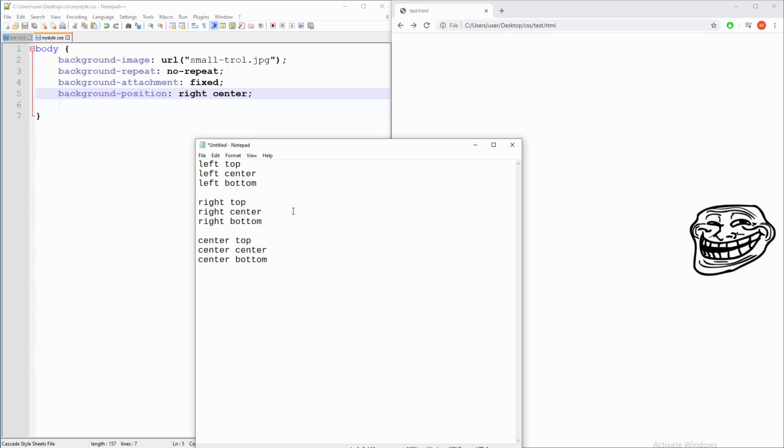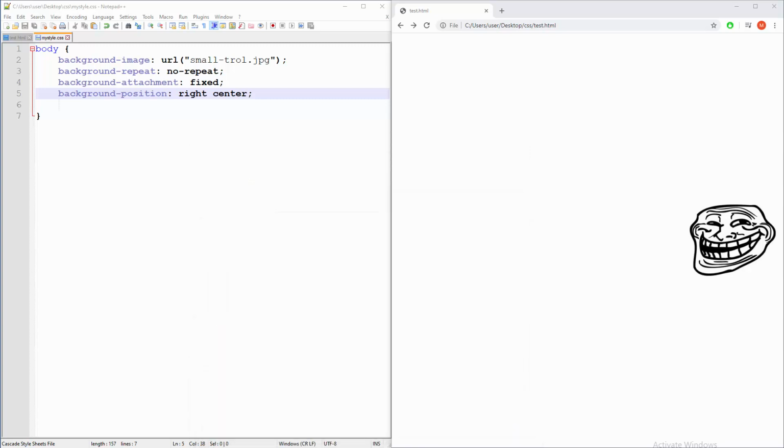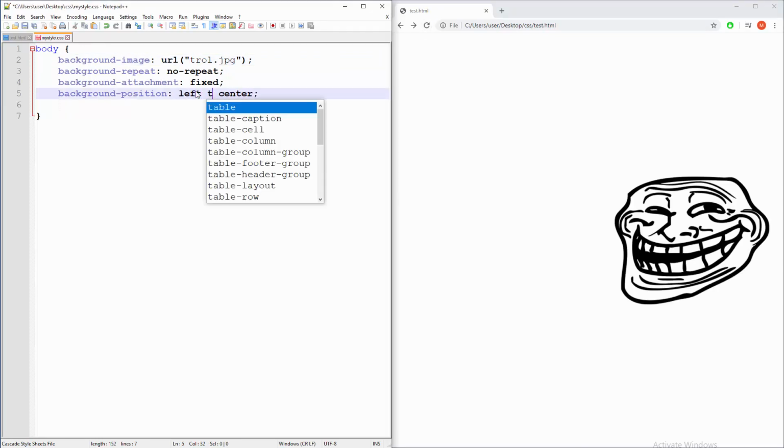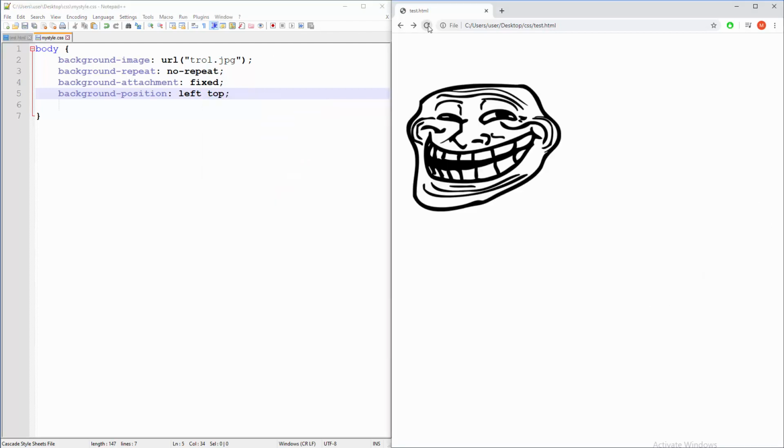Right, so what if you have some kind of content on the page? What's going to happen with that? Will the background actually be a background? Let's go to the normal bigger Troll image, because it's nicer, and push it to the upper left corner, refresh, there you go.